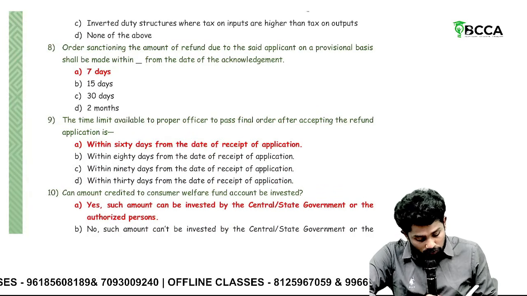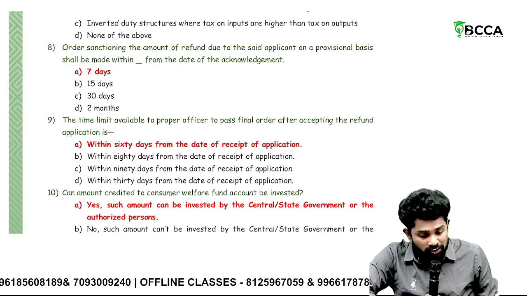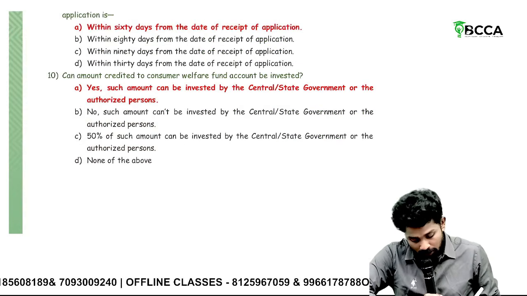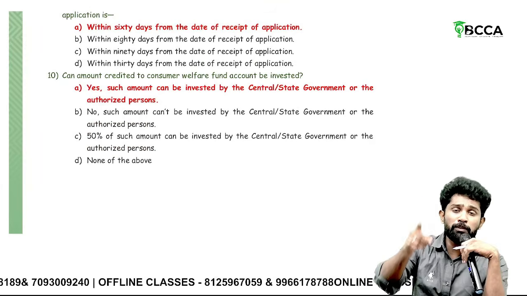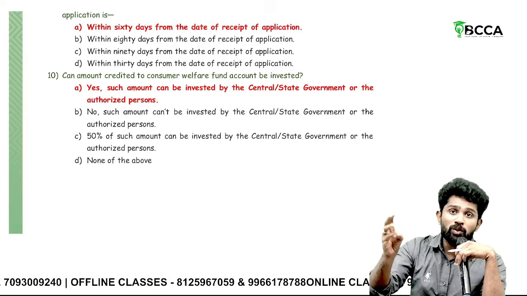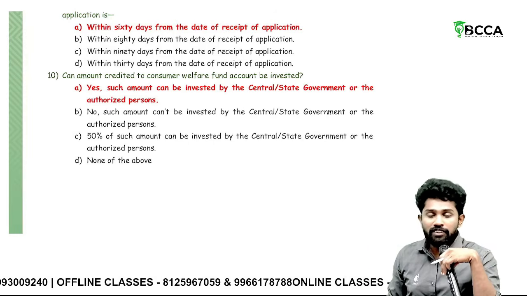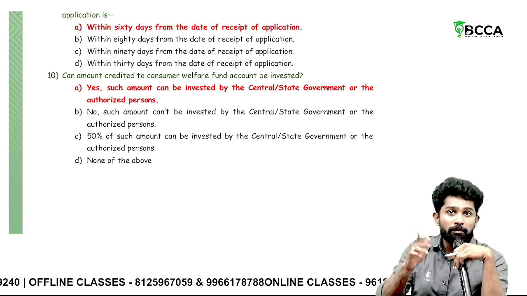Within 60 days from application, you need to process the refund order. Otherwise, interest is applicable from the 61st day at 6% per annum. And whatever the refund, first it should be given to the consumer welfare fund only. Only if it is on account of zero rated supplies or in cases where there is no unjust enrichment, then it will be given to the applicant.